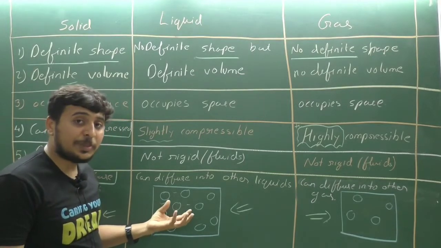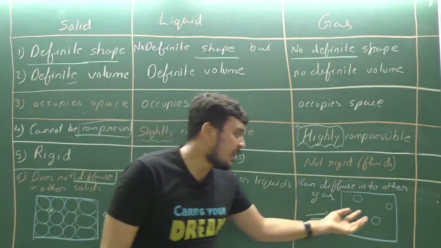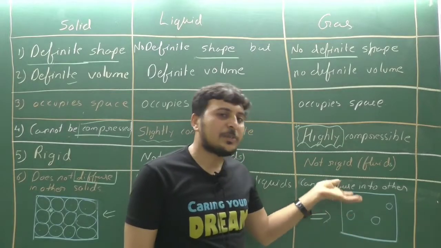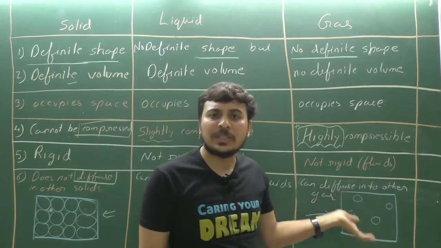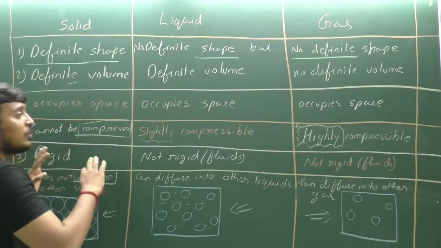In gases, they have large spaces, so the attraction is very low or negligible. The particles move at high speed, can diffuse with each other, and are highly compressible. These are the properties. In your classwork, you have to write this one.